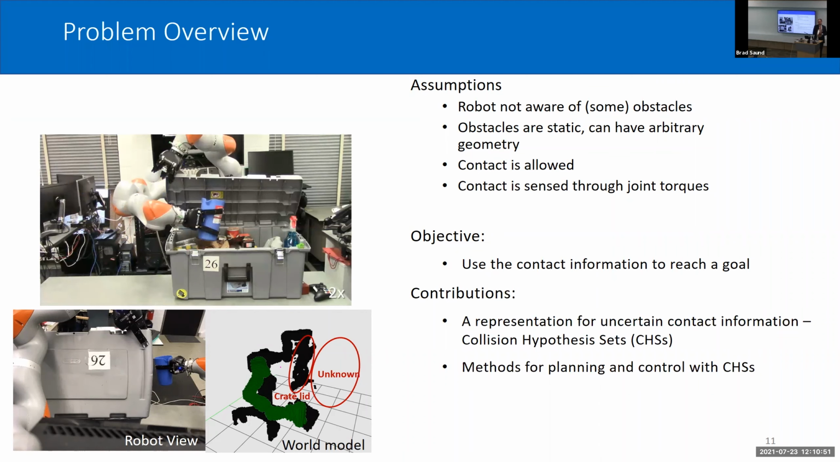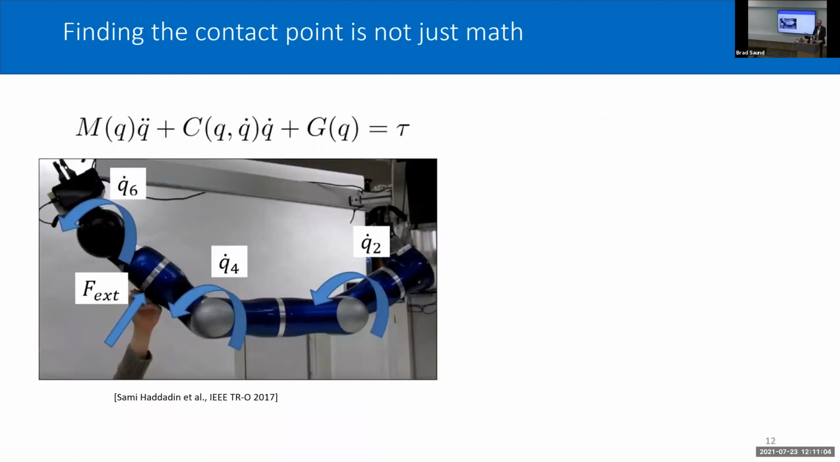This section will introduce the collision hypothesis sets method for understanding this contact uncertainty. Then I'm also going to briefly go over a method that we could use, a first pass method at planning and control with these collision hypothesis sets. It might seem that we shouldn't have any uncertainty, that we should be able to figure out the precise contact point. We have this beautiful manipulator equation, and it seems like if we just adjust things rightly, maybe we can figure out the specific contact point.